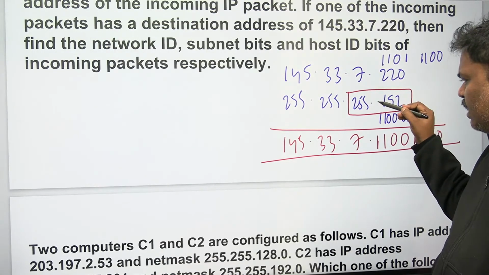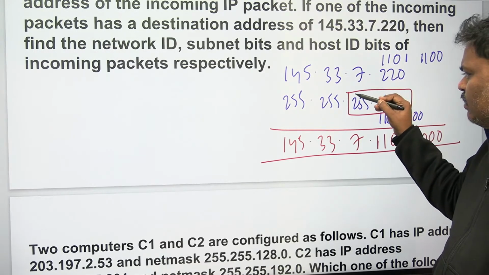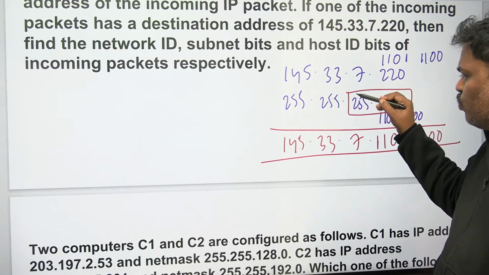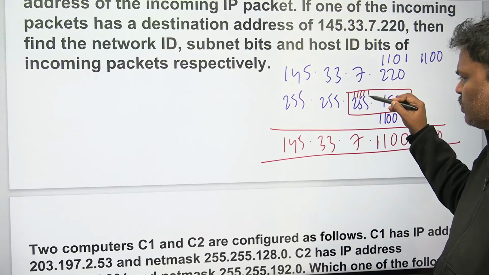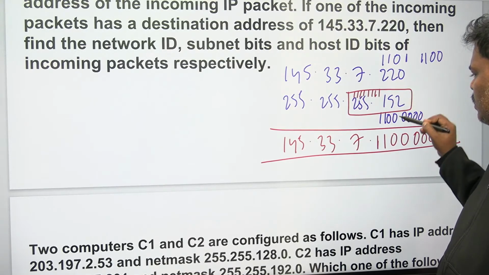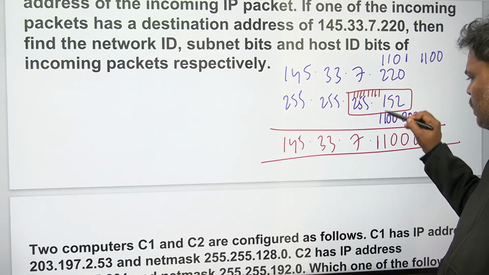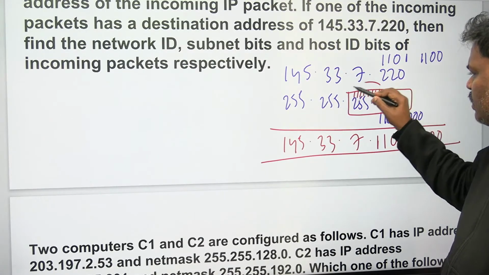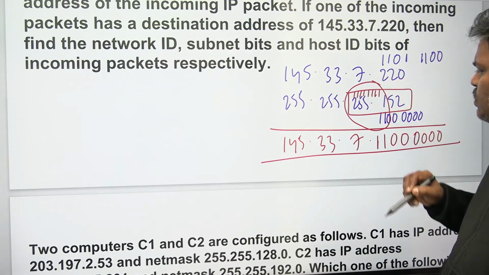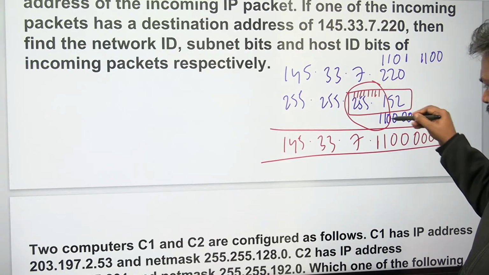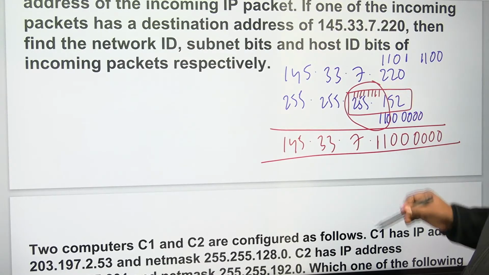In the host area of the mask, how many ones are there? Here 8 ones, and here 2 ones. 8 plus 2, so 10 ones are there. This means that in the host area, these 10 bits are going to be subnet.